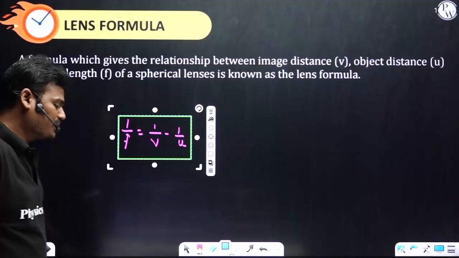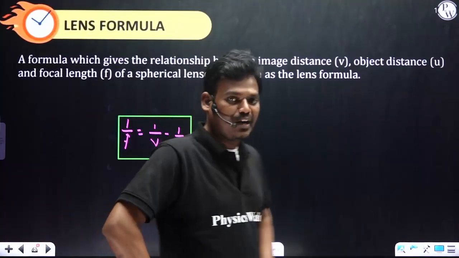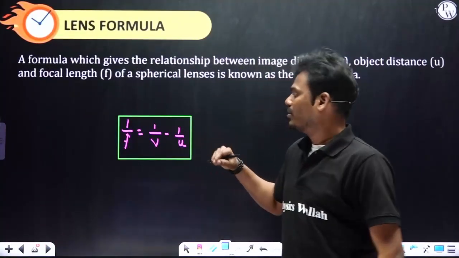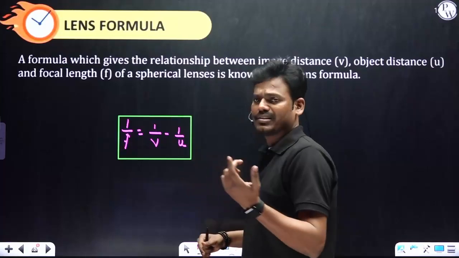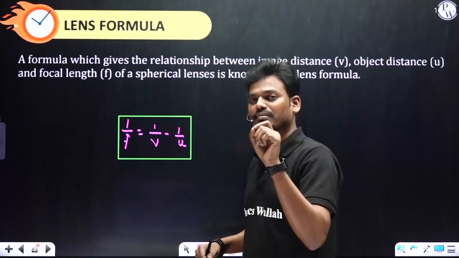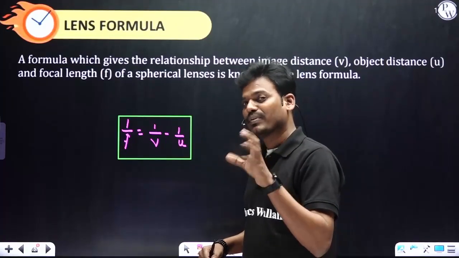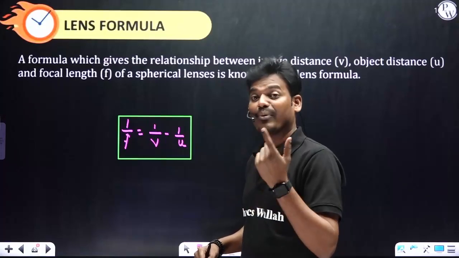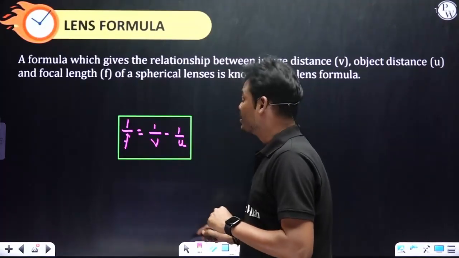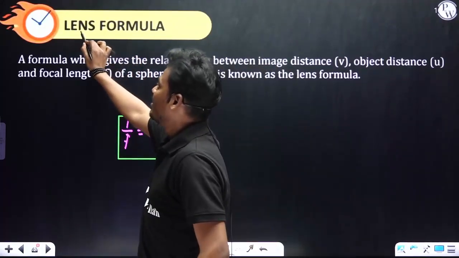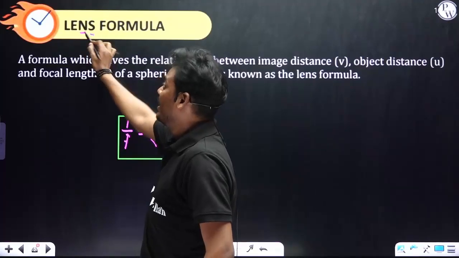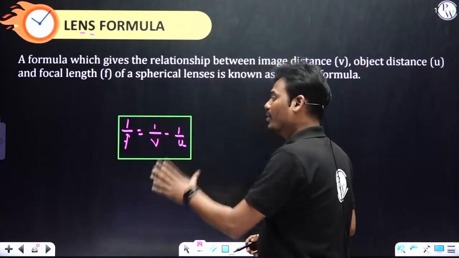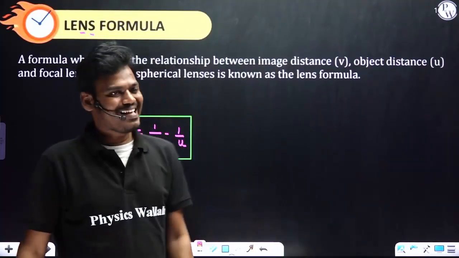A few times, students will get confused when to use the mirror formula as well as the lens formula. Both are the same, but only the sign is different. Sometimes students forget when to take negative sign and when to take positive sign. See, when you remember lens, remember the last two letters: NS, negative sign. Put a negative sign in between the formula. That's all. This is the trick.